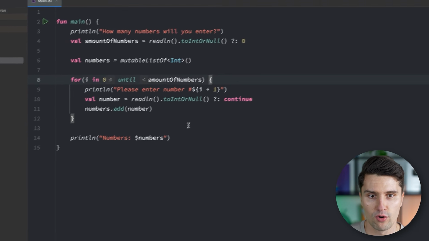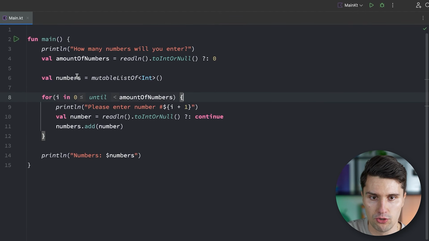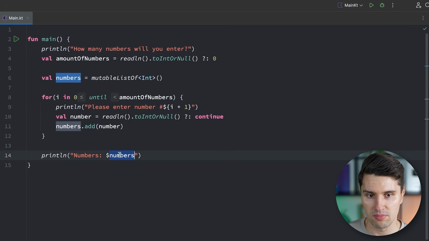It's less code than before, as you can see, but the for loop can't only be used to actually have such a counter variable, like I in this case, to count from a specific range here, but it can also be used to immediately loop over a list, for example, since a list is also some sort of range because it just contains a specific set of values. So let's say we actually don't want to print these numbers here in a single line, but let's say for every single number, we want to have its own dedicated println statement.